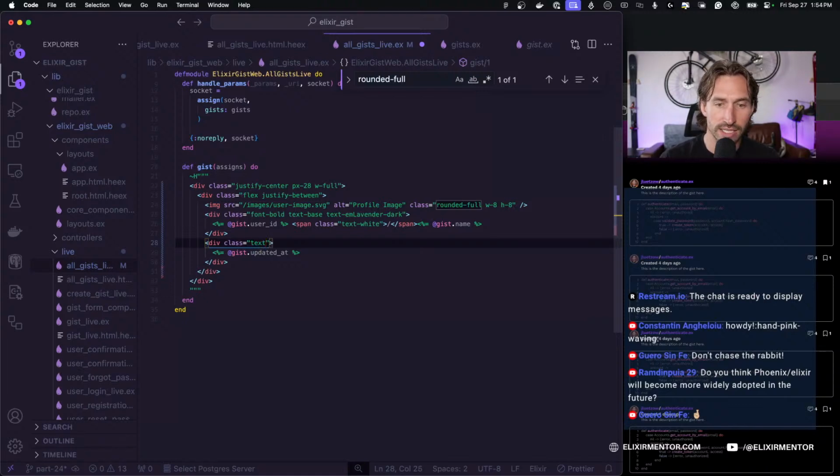So text white. And then we also want our font to be bold. All right. And we want the size of this text to be larger. So let's see, it's white, and then we're going to do text size large.